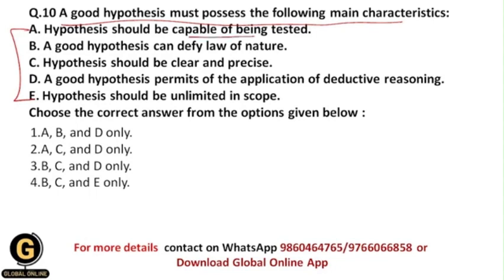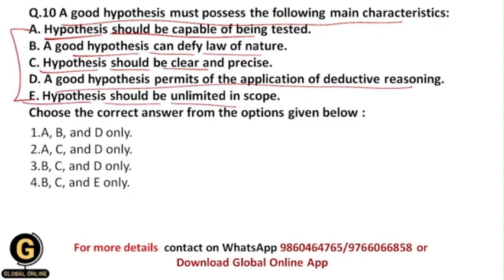Hypothesis should be capable of being tested. So it means that hypothesis should have testability, so we should be able to test the hypothesis. A good hypothesis can defy the law of nature. So it means that a good hypothesis denies the law of nature. Hypothesis should be clear and precise. A good hypothesis permits the application of deductive reasoning. Hypothesis should be unlimited in scope.